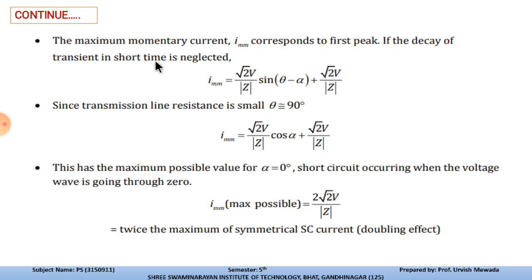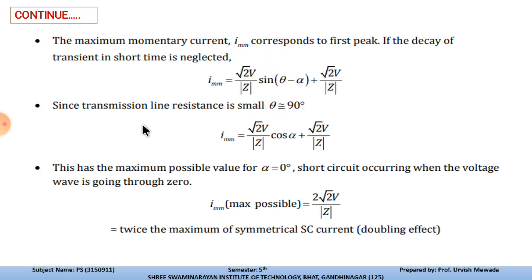Now the maximum momentary current that we need to calculate corresponds to the first peak that we already discussed. Initially, IMM has the maximum peak, that is root 2 V mod Z sin(theta minus alpha) plus root 2 V by Z. The decay of the transient in a short time is neglected, so that's why we have considered IMM over here.